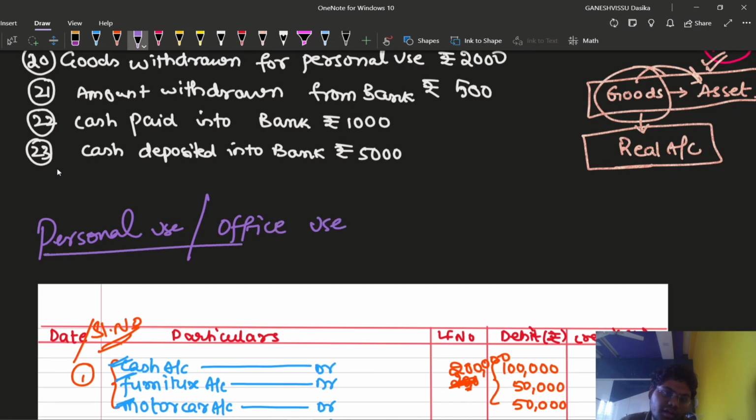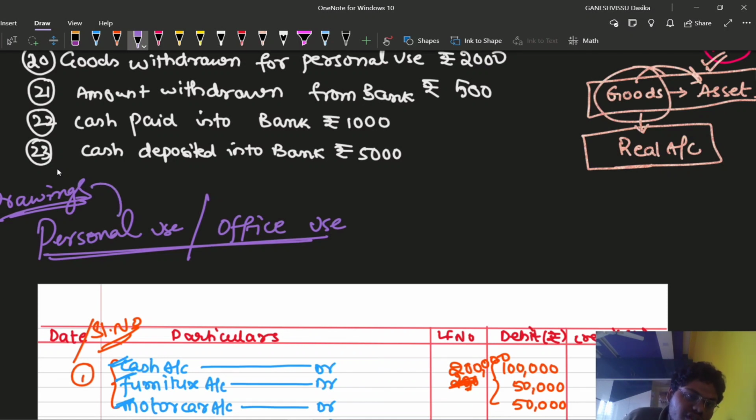Whenever drawings are made for personal use, then we use the name of drawings here. Whenever drawings have been made for office use, then we are not required to use the name of drawings.